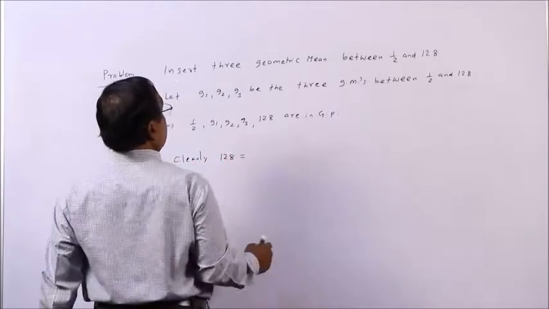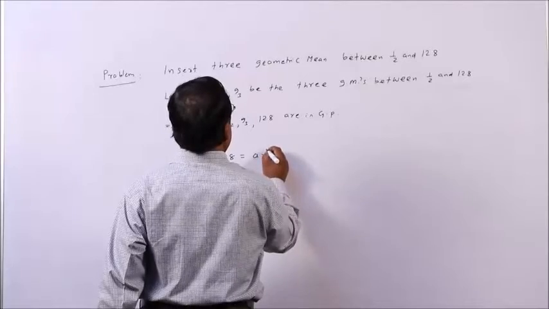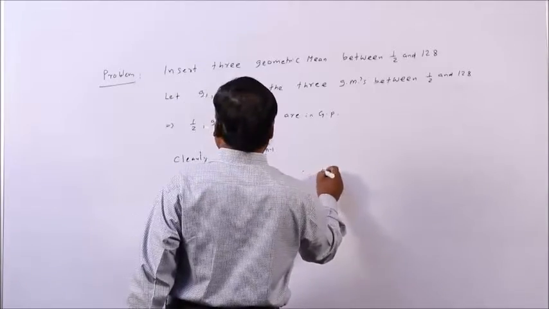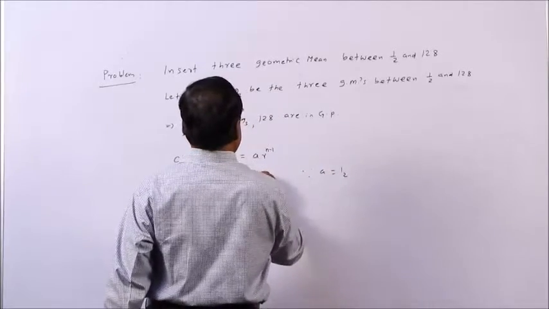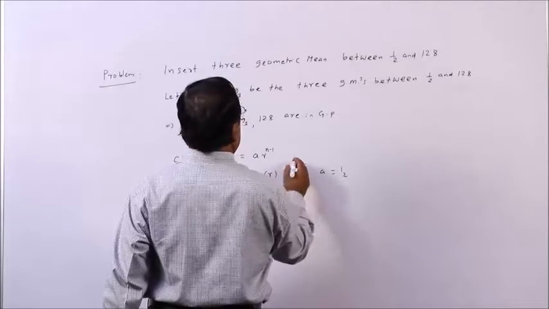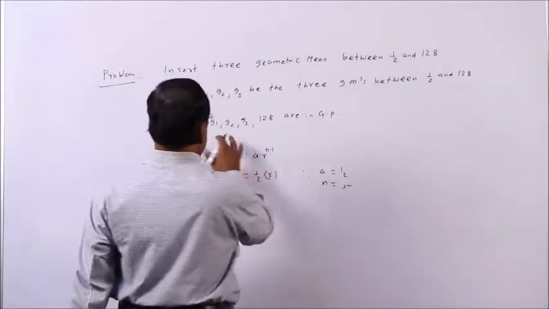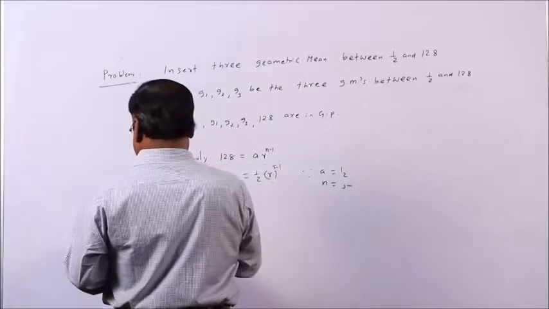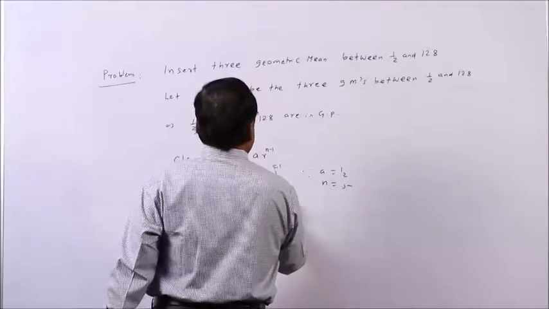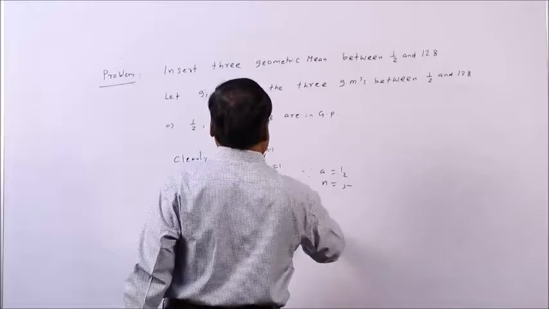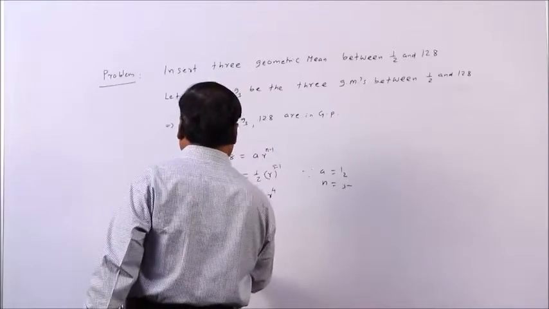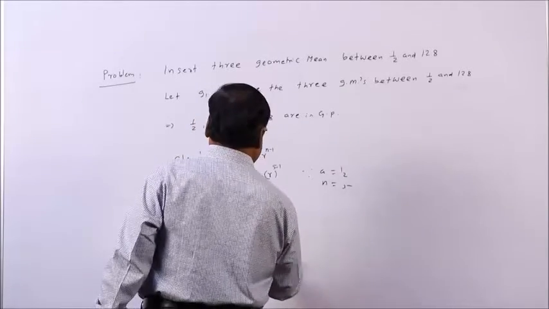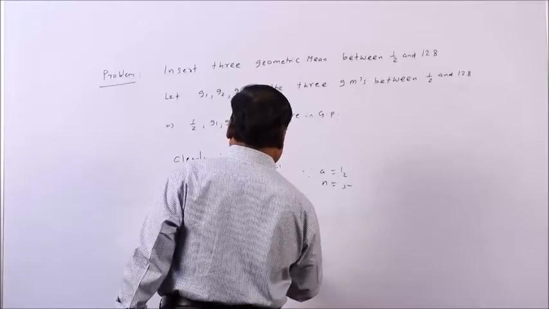So, clearly 128 is the last term, this will be A R to the n minus 1, where A is 1 by 2. So, half into R, n is 5, because there are 3 geometric means, first one, last one. So, 5 minus 1, all right. So, this is half R to the 5 minus 1, this is R4. So, this implies your R4 will be 256. So, this implies R is the 4th root of 256.